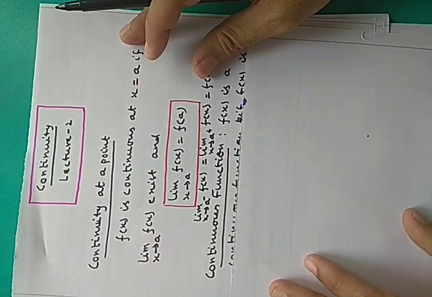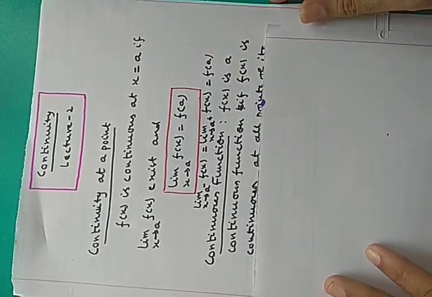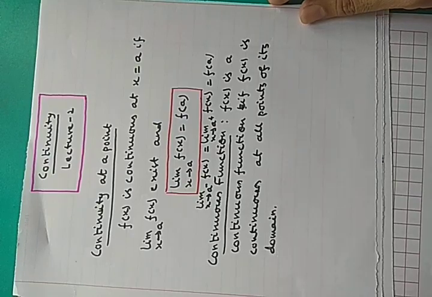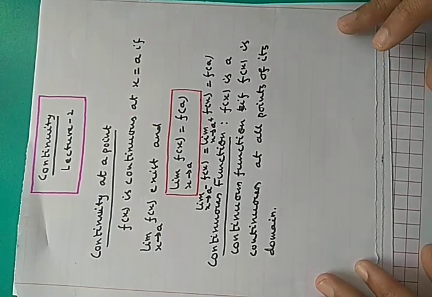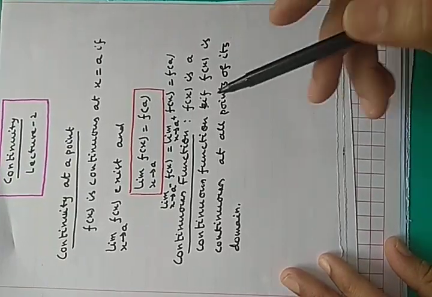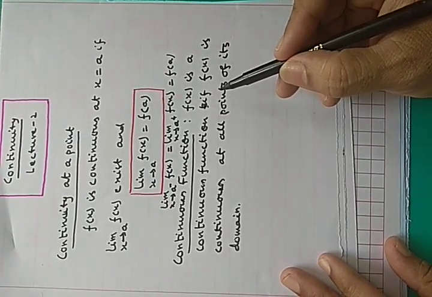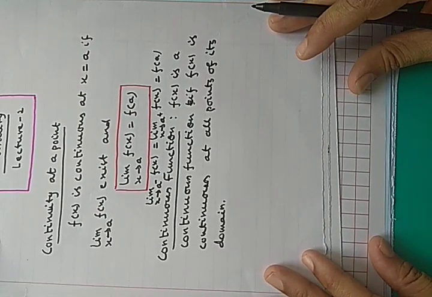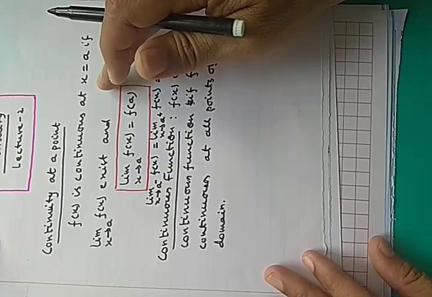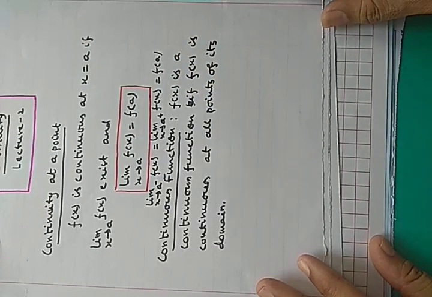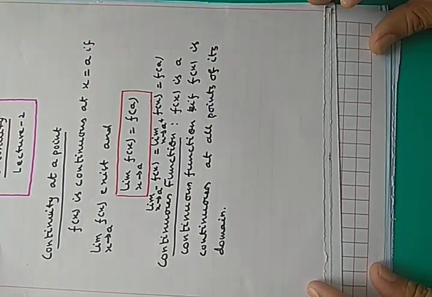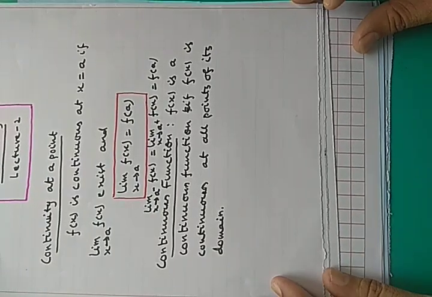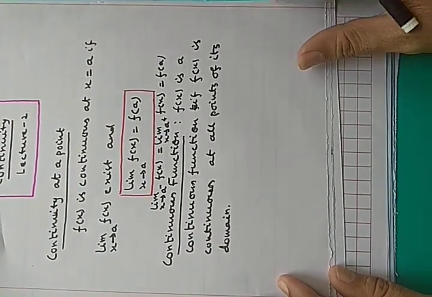Now what is the meaning of a continuous function? f(x) is a continuous function if f(x) is continuous at all points of its domain. So that is the definition of continuity at a point and of a continuous function. Now we will see a few properties of continuous functions, or you can say the algebra of continuous functions.